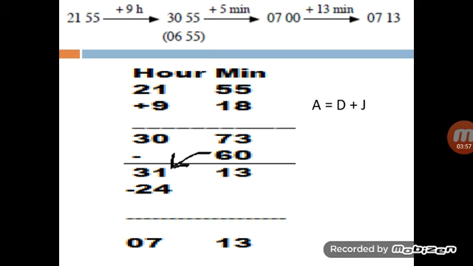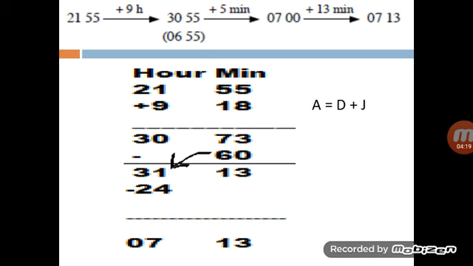Now look at both numbers. 30 is exceeding 1 day and 73 is exceeding 1 hour. So we will make them in a format that we can show on the clock. 73 minus 60 means we will exclude 1 hour from 73 minutes and we will give this 1 hour to 30.